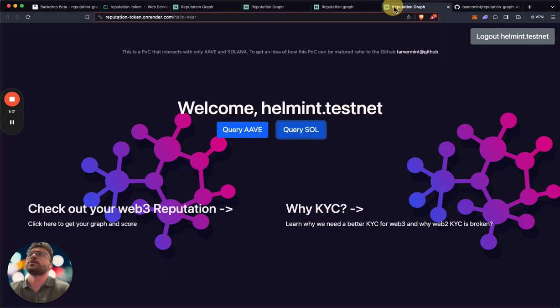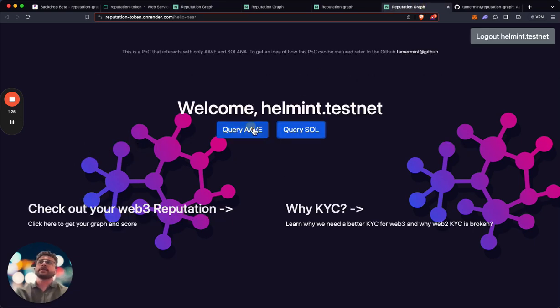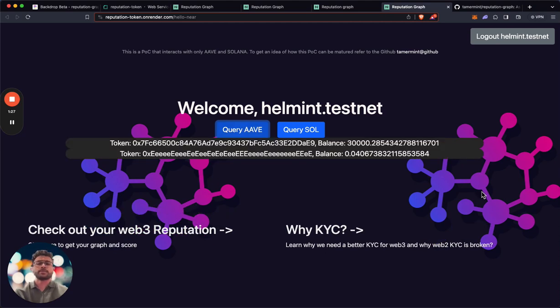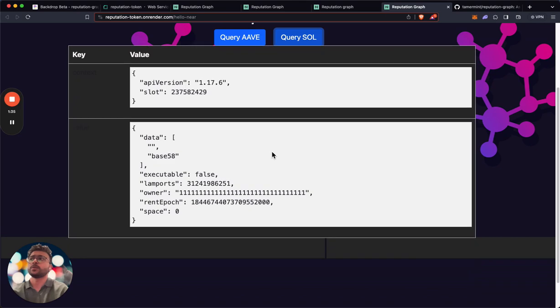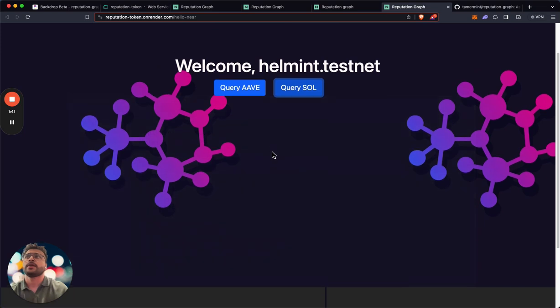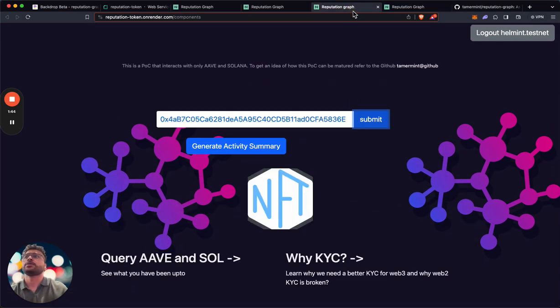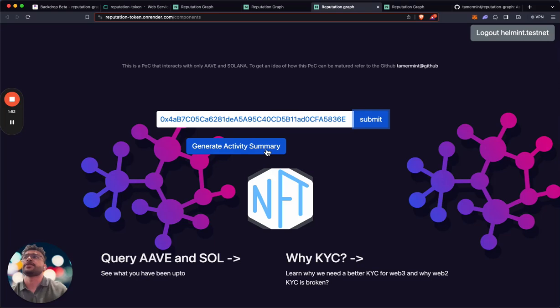Once you log in with your wallet, this is the page that you get when you click on query Aave and Sol. You can query Aave, and that gives you the tokens in your balance, like your activity on chain. If you're querying Sol, you will get a reply with who the owner is, what your space is, and how many lamports, or Sol units, you own. Then you can generate a graph using check web reputation, get your graph and score. If you generate an activity summary, you can get your activity on chain.